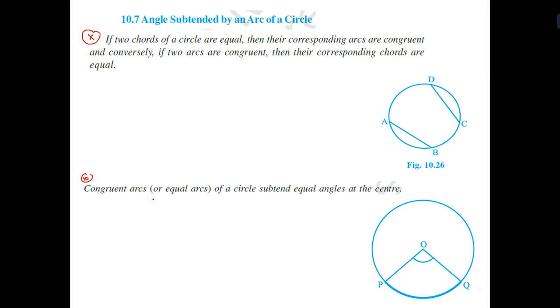Second, congruent arcs of a circle subtend equal angles at the center. See, here it is an arc, that is PQ is an arc. Now, congruent arc. So if I draw another arc AB, it again subtends an angle. So if arcs are equal, then the angles subtended by the arcs are also equal. Congruent arcs of a circle subtend equal angles at the center. So here if it's 40, you will get the same answer, 40.